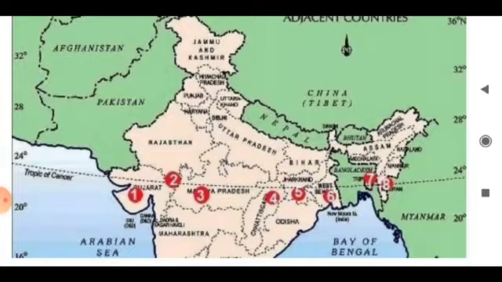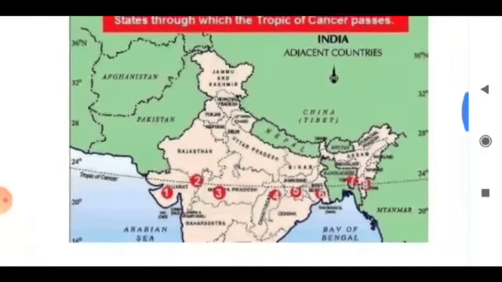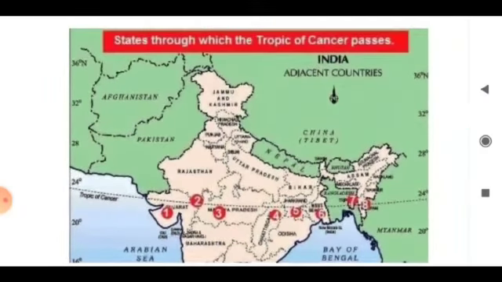But the southern peninsula, enclosed on three sides by the Arabian Sea, Indian Ocean and Bay of Bengal, experiences moderate climate, meaning neither too hot nor too cold. Just follow the left hand side, Arabian Sea, and right hand side Bay of Bengal is there.